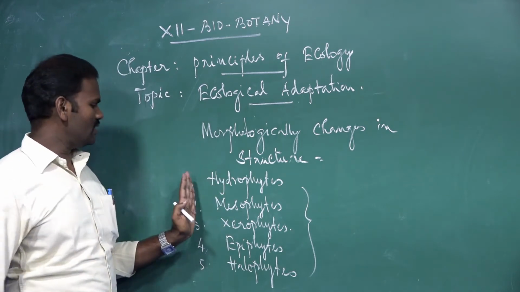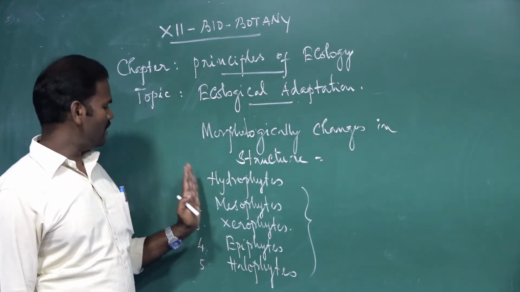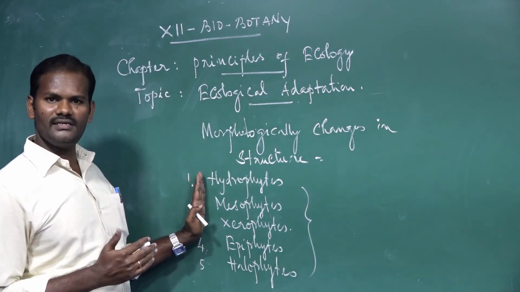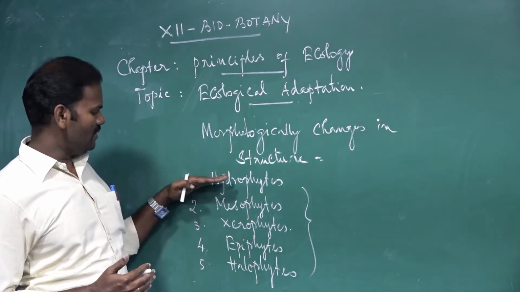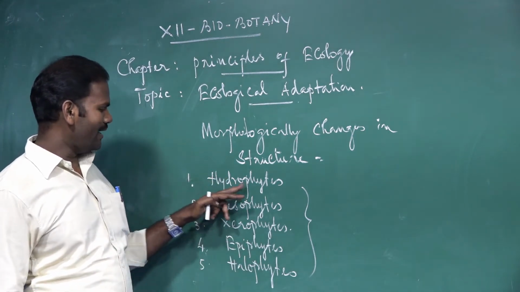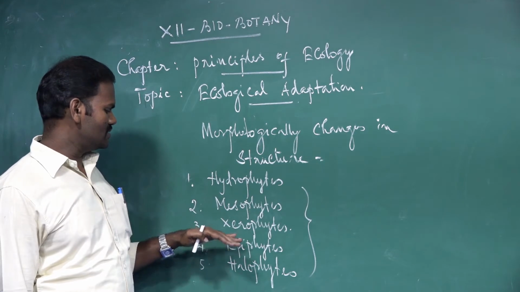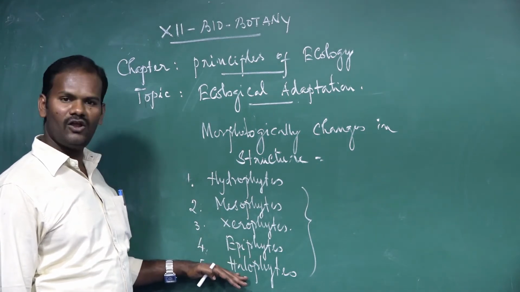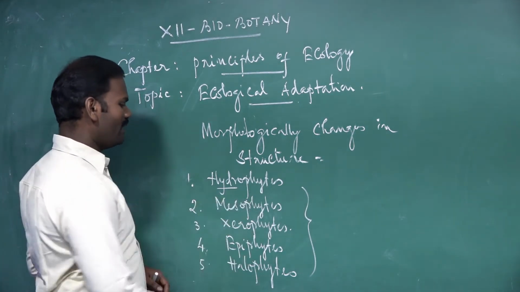So based on the habitat, the organisms may be further classified into hydrophytes, mesophytes, xerophytes, epiphytes and halophytes. Then what do you mean by hydrophytes?